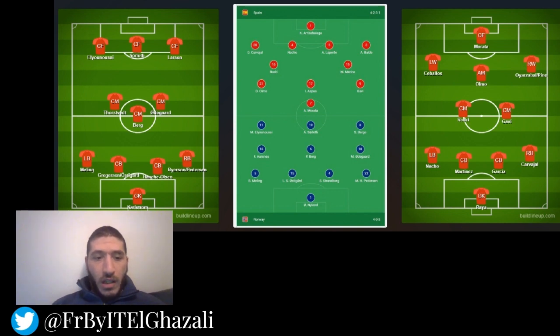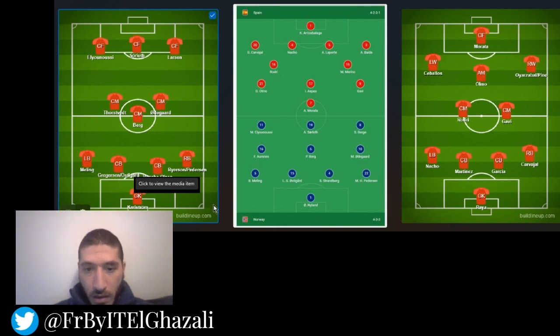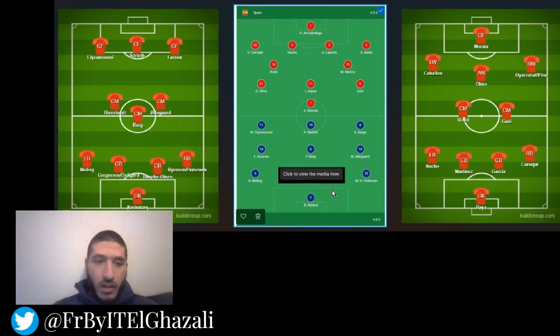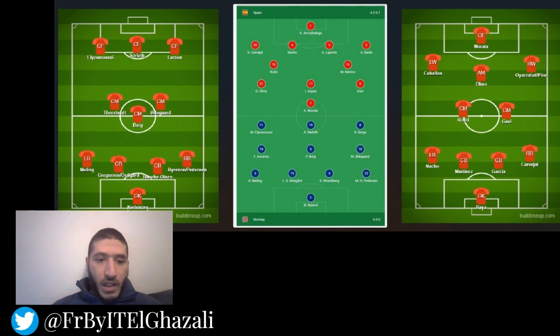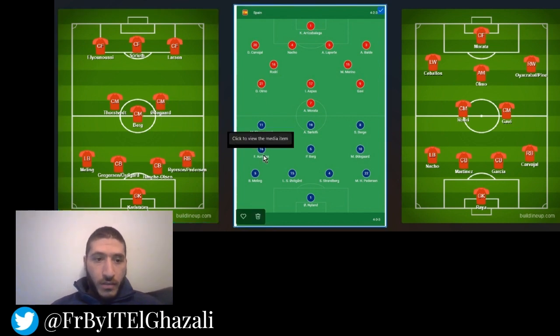We see Mealing playing, and we see Ostigard. As I mentioned, either Ostigard or Grinson would have played. We also see someone here, what's his name? Stanberg. He's playing instead of Archie Olsen. And I see Pedersen is on the right back, which I mentioned either Ryson or Pedersen, depending on who he will pick. In the midfield, we will have Anonis, Burge, and Odegaard.